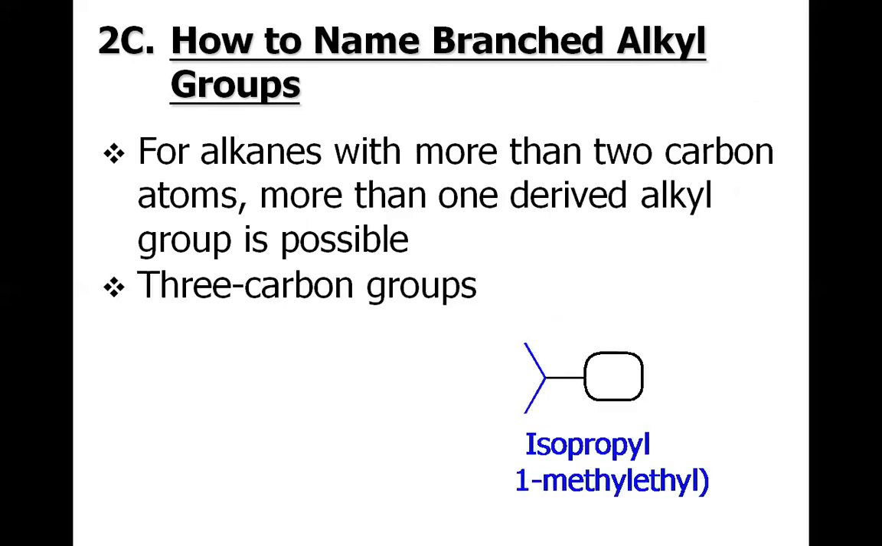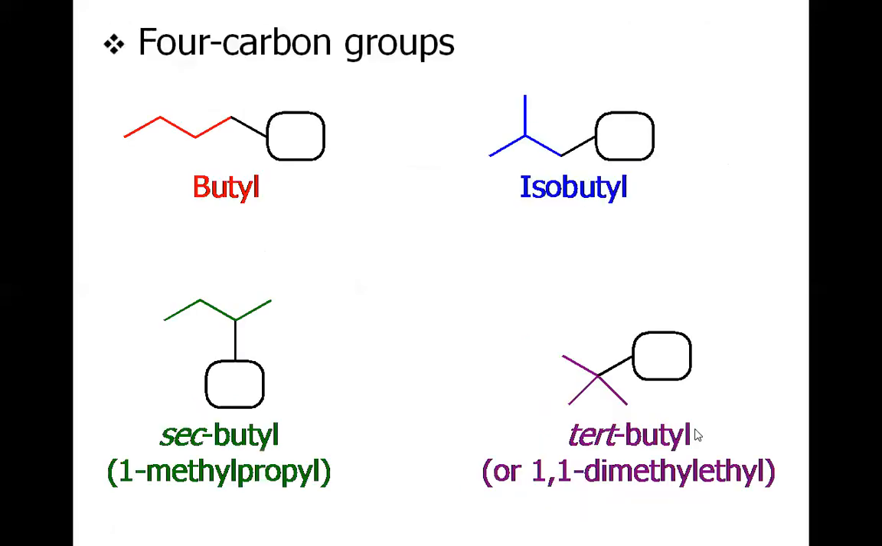Well, now let's discuss how to name the branched alkyl groups. For alkanes with more than 2 carbon atoms, more than one derived alkyl group is possible. For example, if we have a 3 carbon chain as a group, we have two options: write it in a linear fashion, which is called normal propyl, or simply propyl, or the branched carbon is also possible for 3 carbons, which is called the isopropyl.